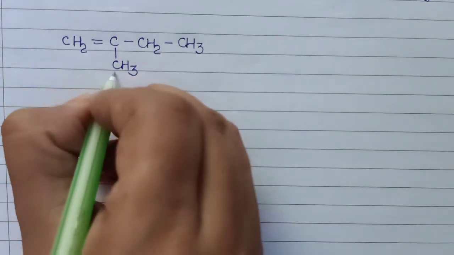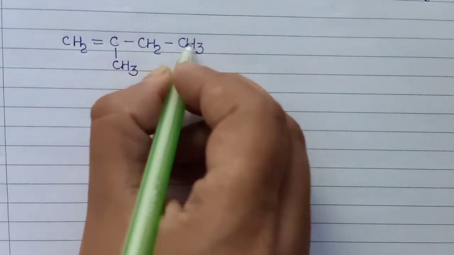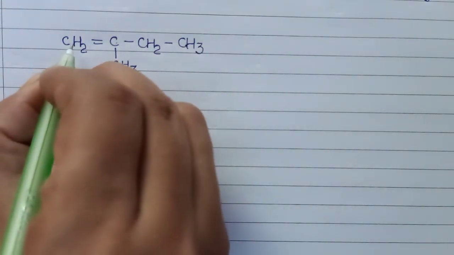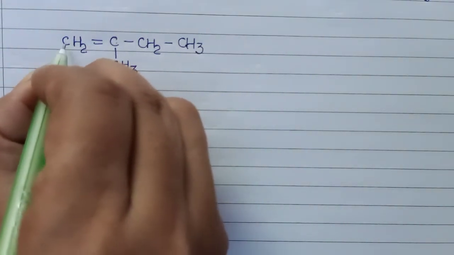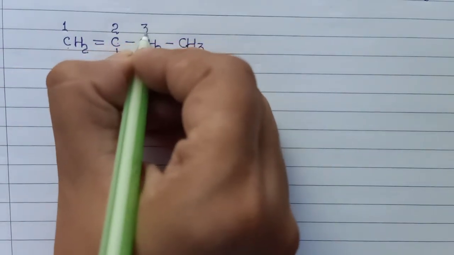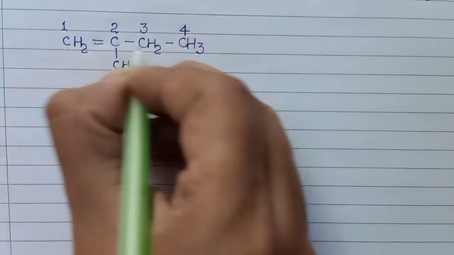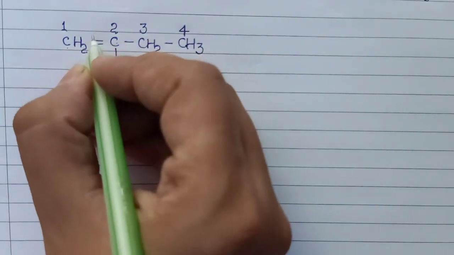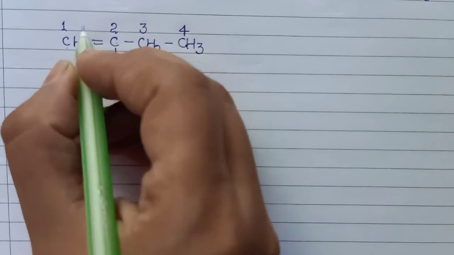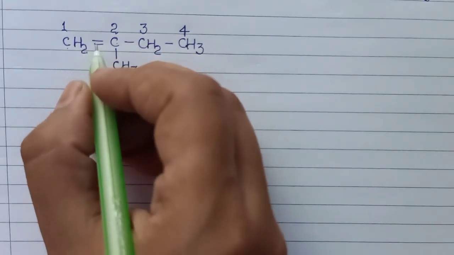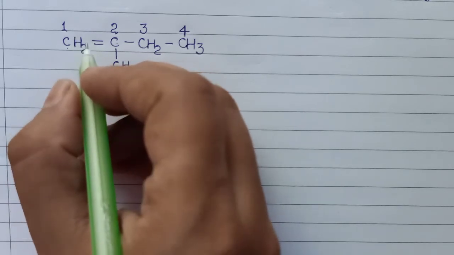Which is the longest chain? 1, 2, 3, 4. But this fourth carbon atom has no multiple bond. When we start the numbering from here, 1, 2, 3, 4, this longest chain has the double covalent bond. So we start the numbering from here. The longest chain thus identified must contain the multiple bond.